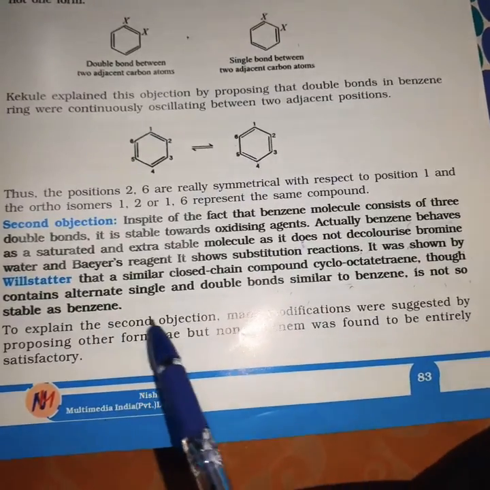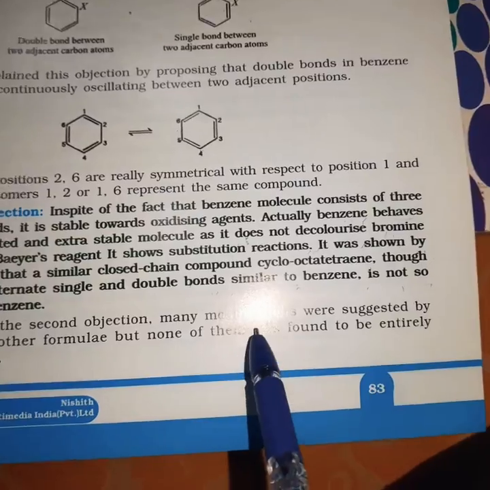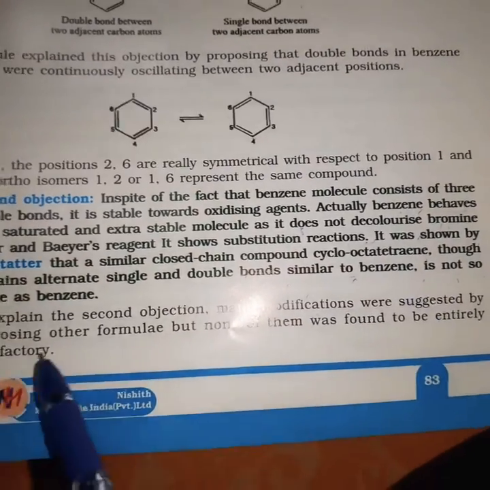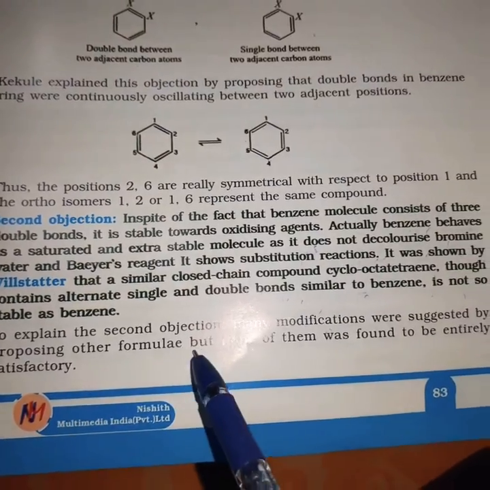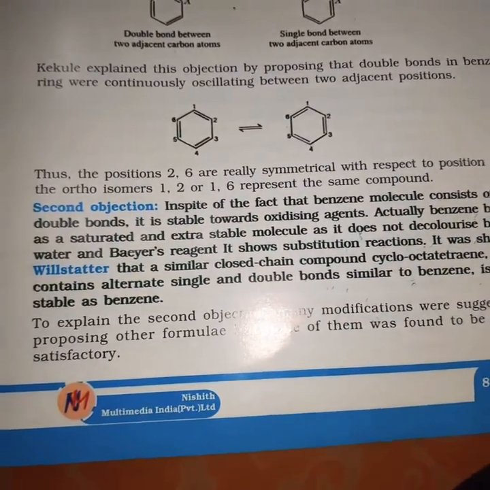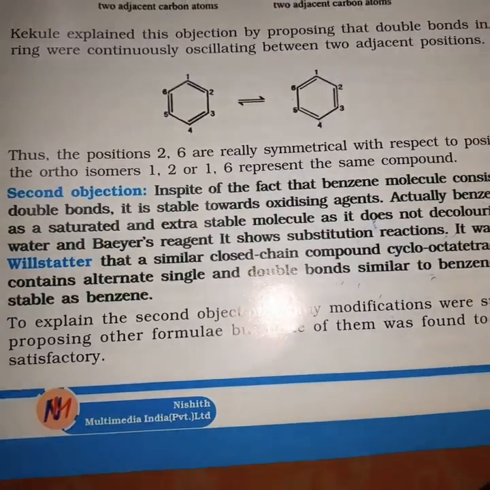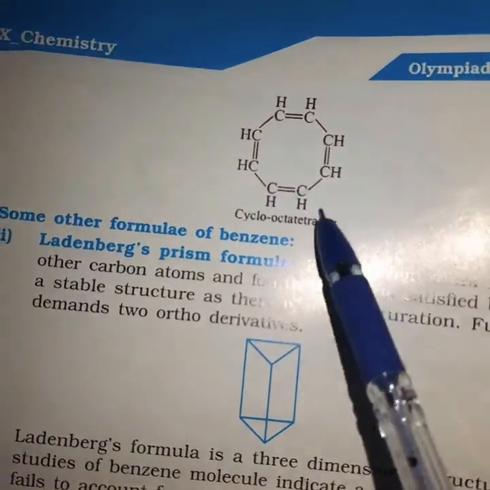To explain the second objection, Willstatter's objection, many modifications were suggested by proposing other formulas, but none of them were found to be entirely satisfactory. That means the second objection was not satisfactorily explained by anyone. See, this is cyclooctatetraene.